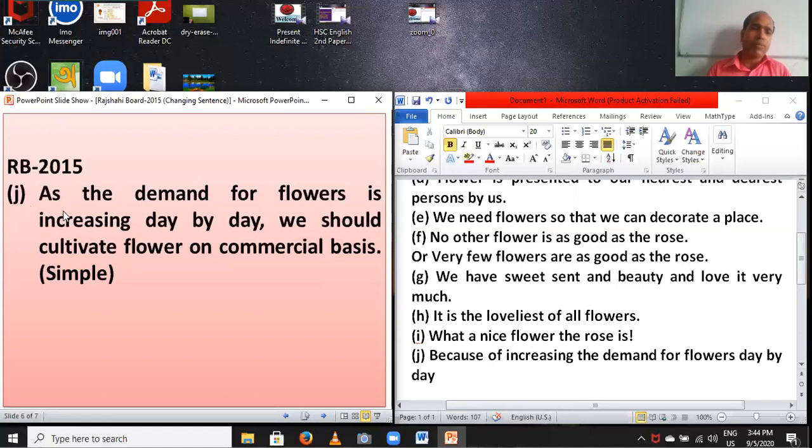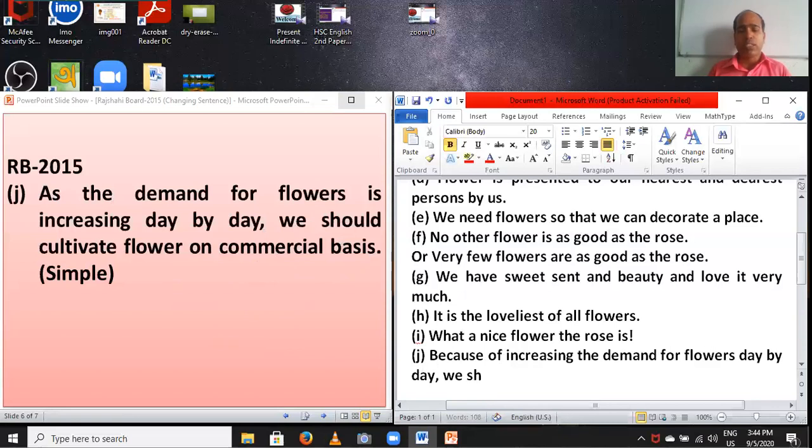And you have to set a comma. You have to write the next part of this sentence. We should cultivate flowers on commercial basis.